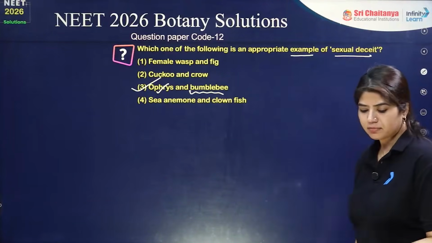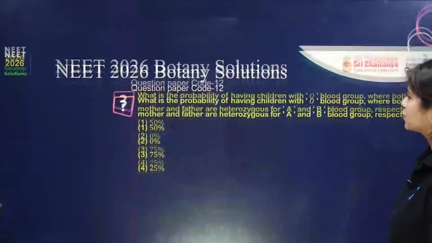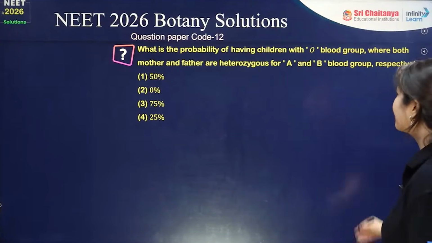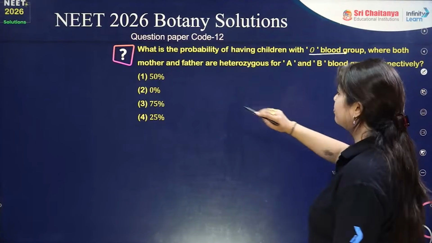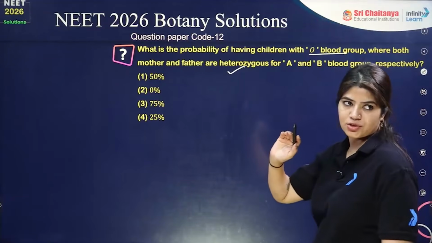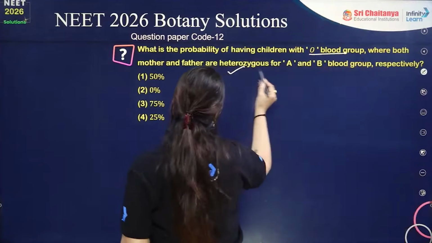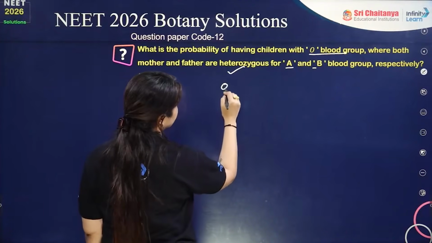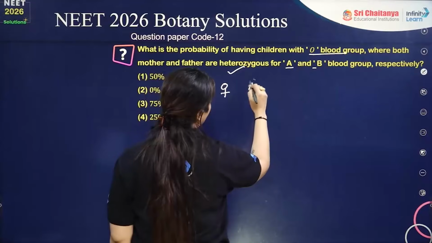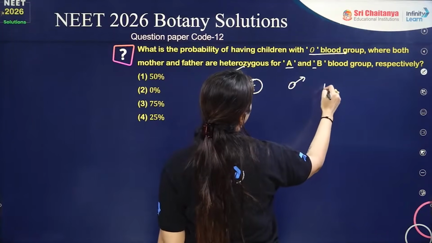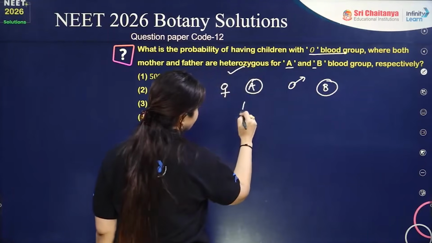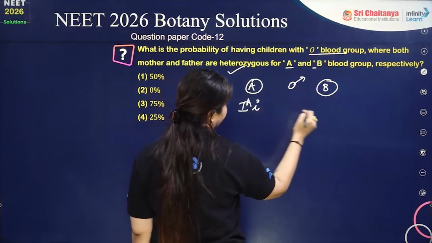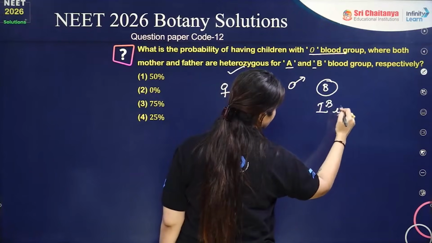Okay, perfect. Next question is, what is the probability of having children with O blood group where both mother and father are heterozygous for A and B? This is an interesting question that has been asked. If we speak about mother, which is female, having A blood group, father, which is having B blood group. Heterozygous means it is IA small i, and IB small i.